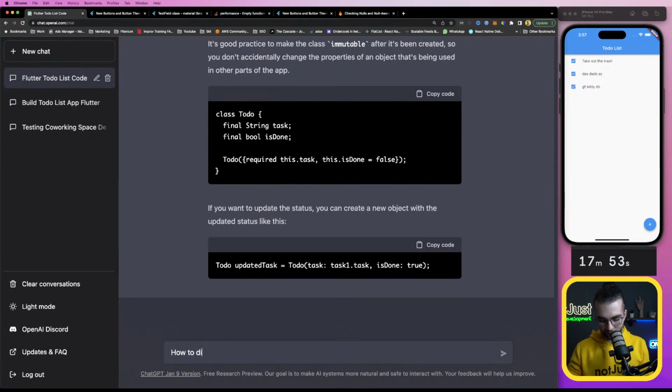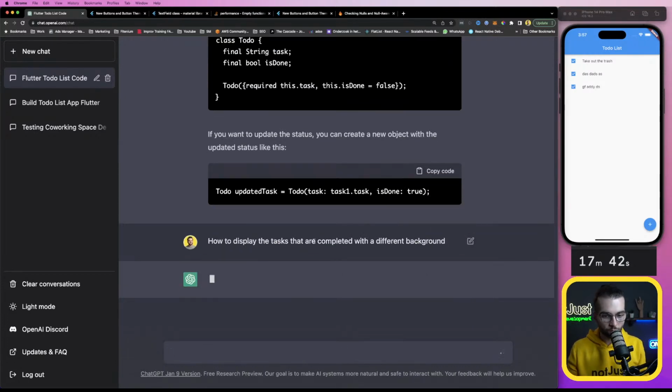What else I wanted to do? How to display the tasks that are completed with a different background. I don't know. 17 minutes. Text editing controller is similar to use state. Now I kind of understand that.